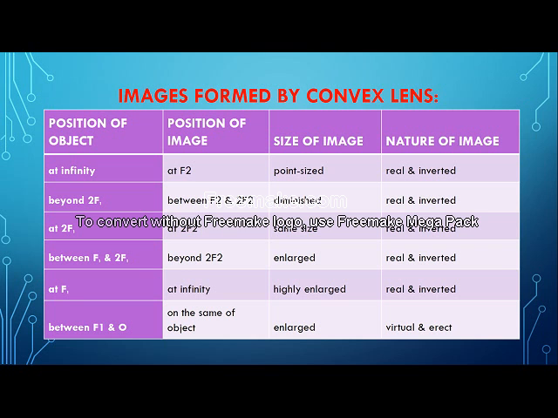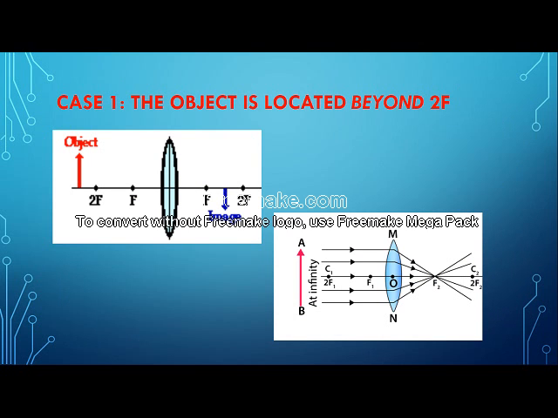Understood children? So let us understand what the different images are, and what the different positions of the images are, what is the nature of the images when the position of the object changes. Our first case is the object located beyond 2f, or children, it can also be at infinity.